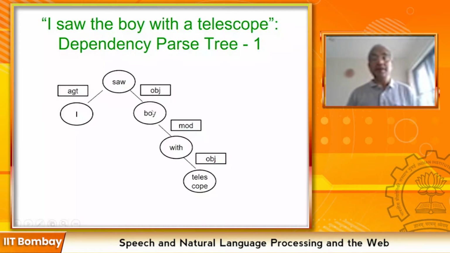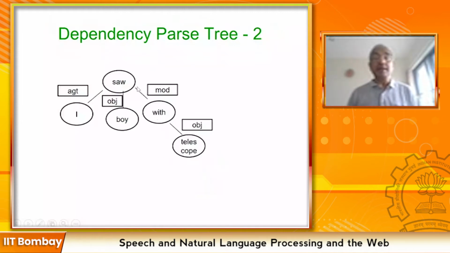And the boy is modified with telescope. So with telescope, the boy has the telescope. And if I have the telescope, then saw's object is boy, and with telescope is not attached to boy, it is attached to saw. So therefore, the instrument is telescope, which I am using for seeing the boy. So this dependency structure is giving the preposition to saw in preference to boy.